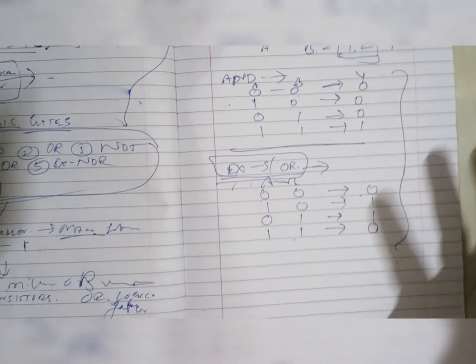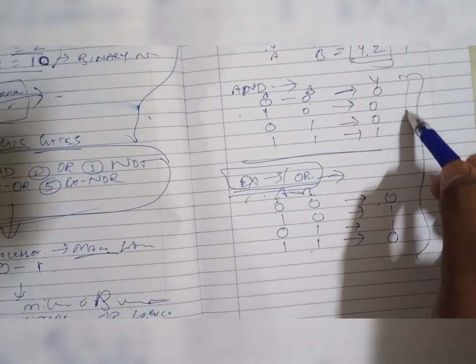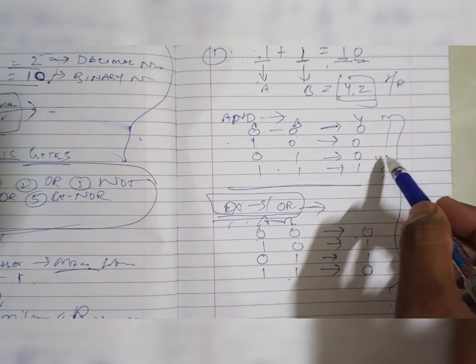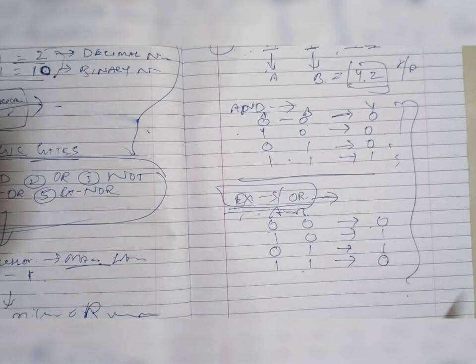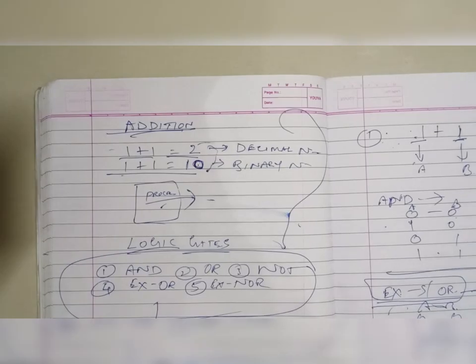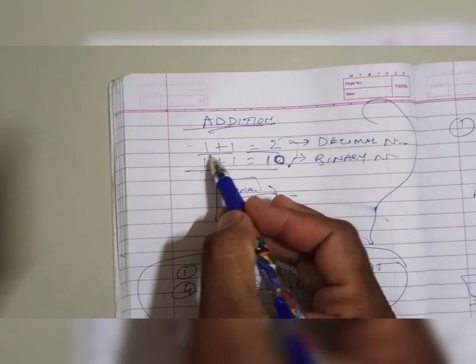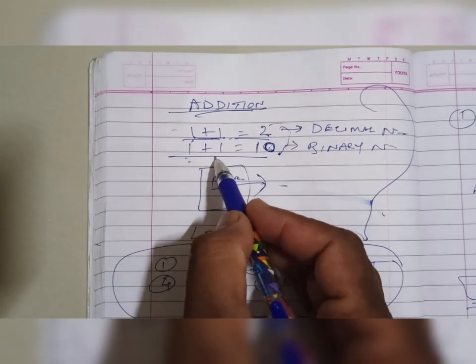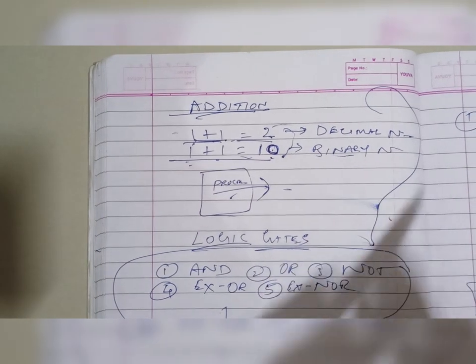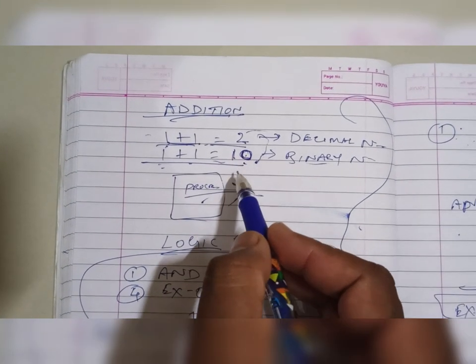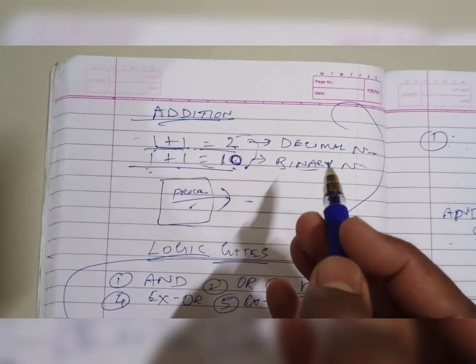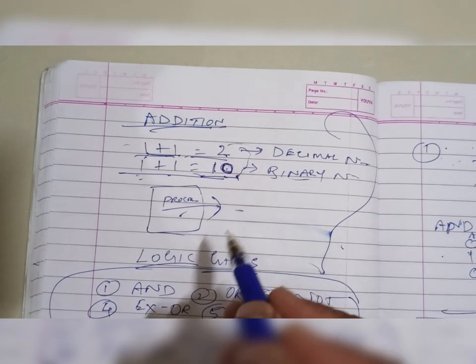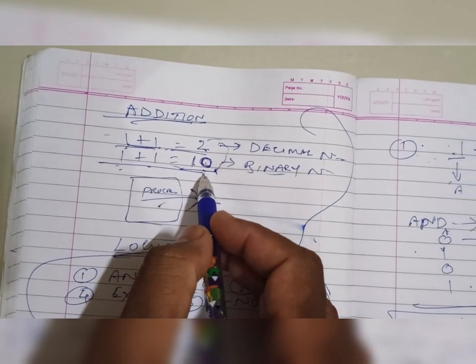Before doing the logic gate work, first we need to understand what the inputs and what the outputs of particular logic gates are. See, again I'll start from the beginning. 1 plus 1 is equal to 2 in decimal, 1 plus 1 is equal to 10 in binary. But a processor can understand only this one, through the logic gates.